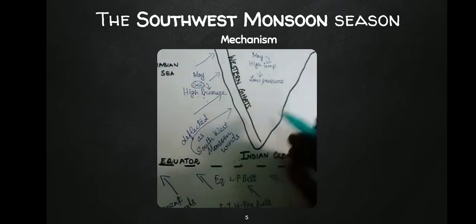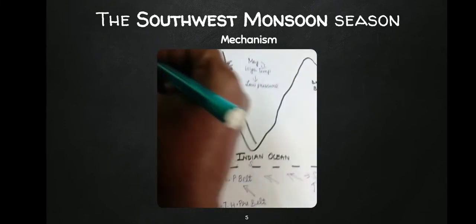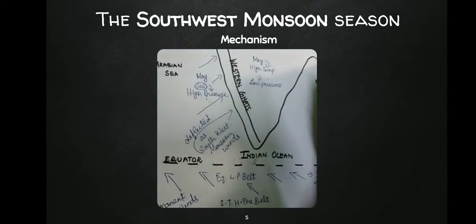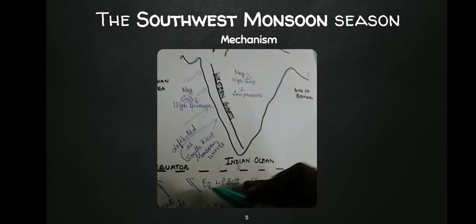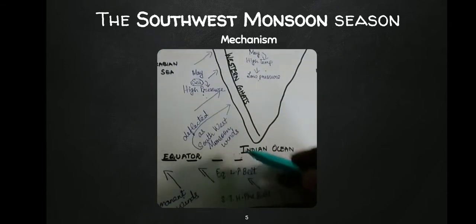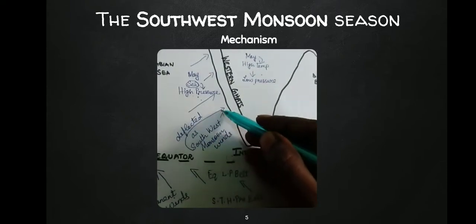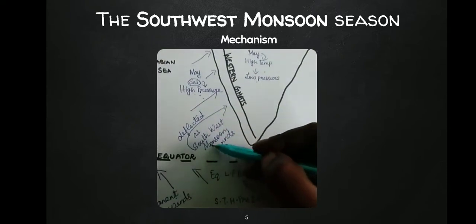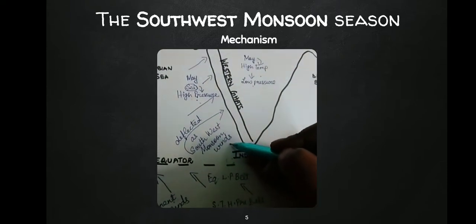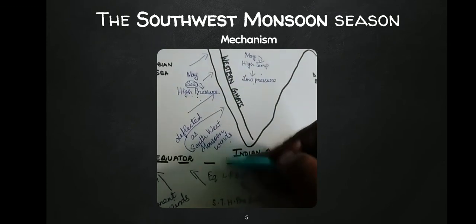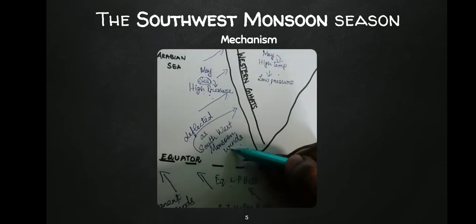Why is it southwest? We know that this is south, this is west, and this is east. The wind which is blowing from southeast has now changed its direction as southwest monsoon winds. That is, the primary wind has become monsoon wind.